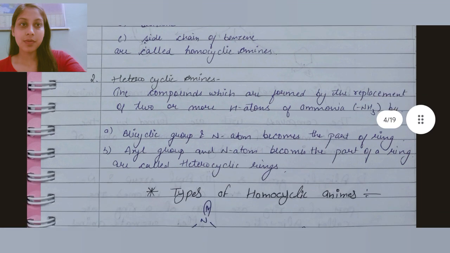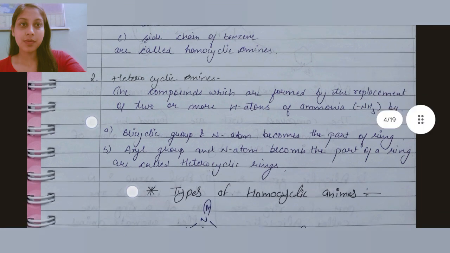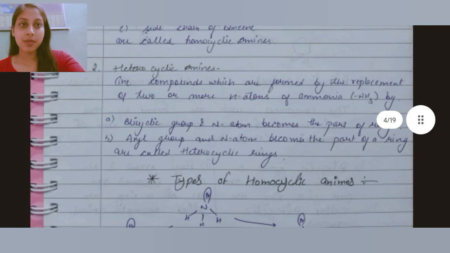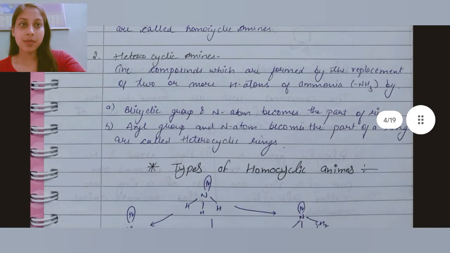Now, heterocyclic amines: the compounds formed by the replacement of two or more hydrogen atoms of ammonia by an acyclic group where the nitrogen atom becomes part of the ring, or by an aryl group where the nitrogen atom becomes part of the ring, are called heterocyclic amines.